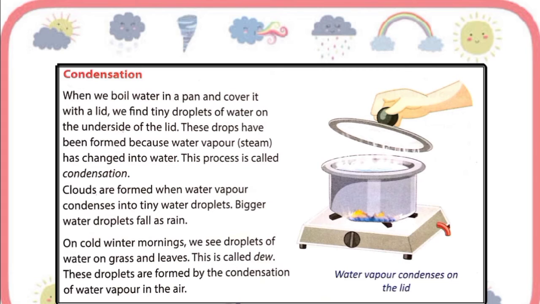And even clouds are formed when water vapor condenses into tiny water droplets. So bigger water droplets fall as rain, and on cold winter mornings we see droplets of water on grass and leaves, and this is called dew, and these droplets are formed by the condensation of water vapor in the air.